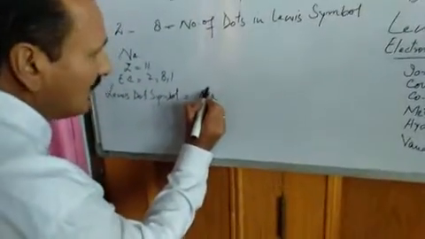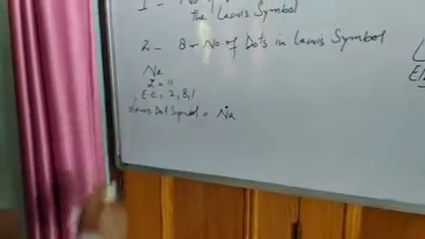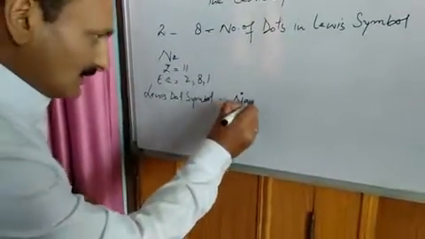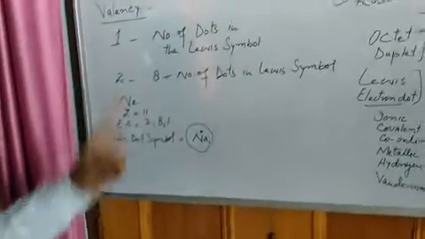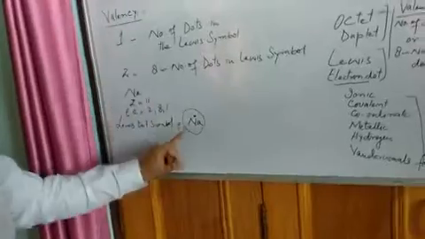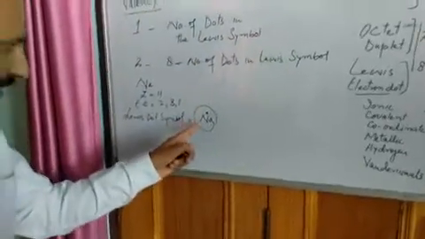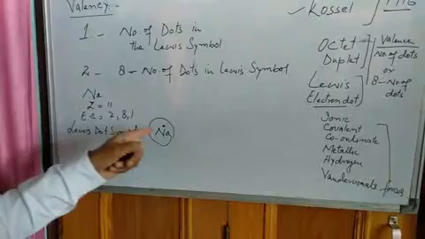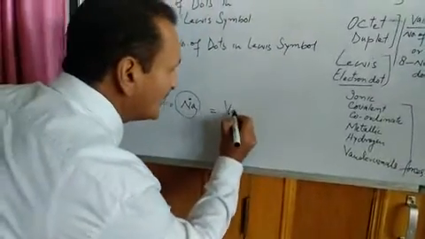Only one, that is one dot. This is the Lewis dot symbol of sodium. By this symbol we can calculate the valency of sodium by one of these methods. For example, first method. How can we find the valency of sodium? Number of dots in the Lewis symbol. Now how many dots are there in sodium? Only one. So its valency is 1.